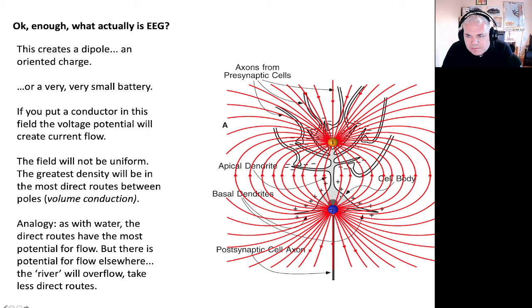The greatest possibility of electrons transferring between these poles, the greatest strength of the field, is in the most direct route between the two poles. But if you go farther away, you get a reduction in the voltage field, but there still is a field. There still is the potential for electrons to flow as you go farther away from this direct route. And the water analogy holds here again. A river is the most direct route, but if you block the river, then you'll see the water take more indirect routes to resolve that difference, the difference between elevation in the case of water and rivers.